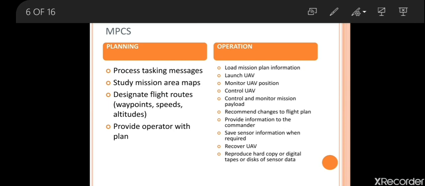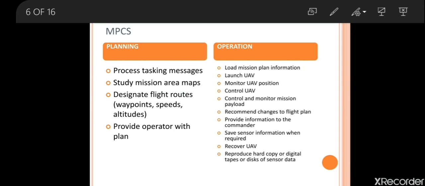The fourth one is control UAV. How can we control the UAV? By using a control input, whether we want to increase the angle of attack or decrease the angle of attack, whether we need to give any side slip or not to maintain the stability. All those things will be taken care of by the control. Then control and monitor mission payload. Monitor mission payload means we need to monitor the payload also.